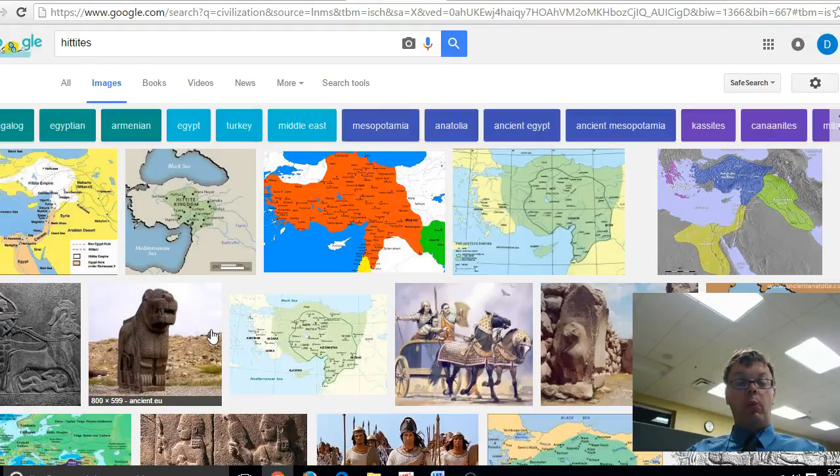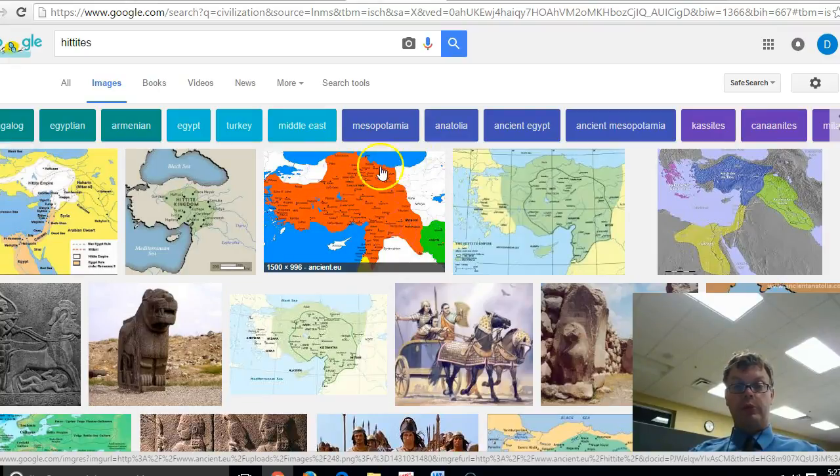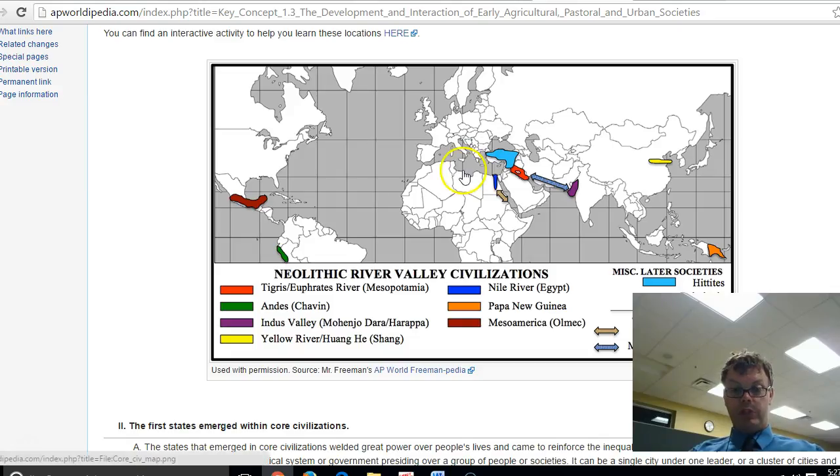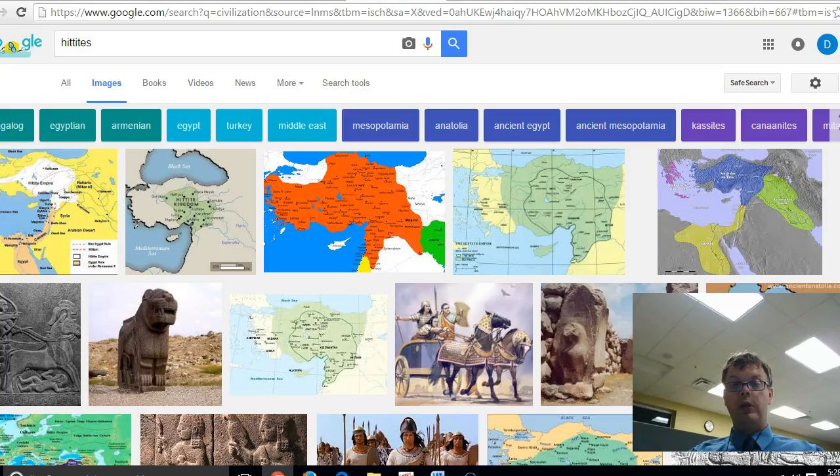Well, let's talk about one of these early empires. They were in an area called Anatolia. Today we would call that Turkey. If you want to see where it is on the map, that's right in this area right here. And that would be the Hittites. You see them right over there too. The Hittites form an early empire.